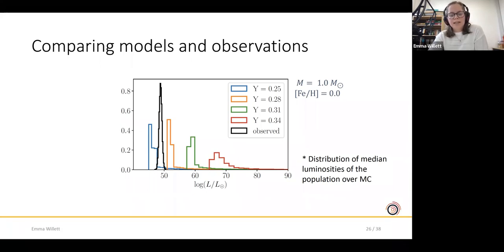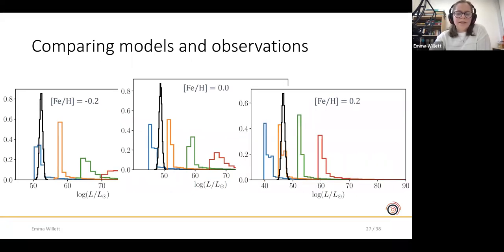So what this means is that we take a subsample of our full population, which lies close enough to the solar mass and the solar metallicity, and we take the median luminosity of that population, and then we shift the luminosities within their uncertainties, and compute the median again. And that's the distribution that you see here. So it tells us that for stars of roughly solar mass and solar metallicity, we have a helium abundance of between 0.25 and 0.28.